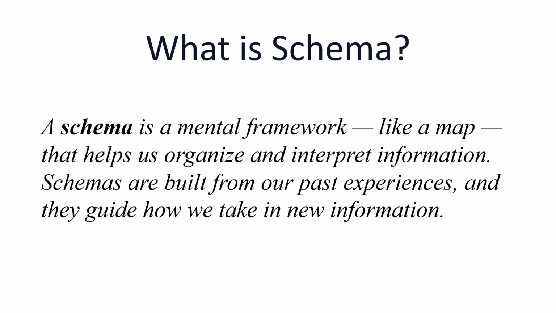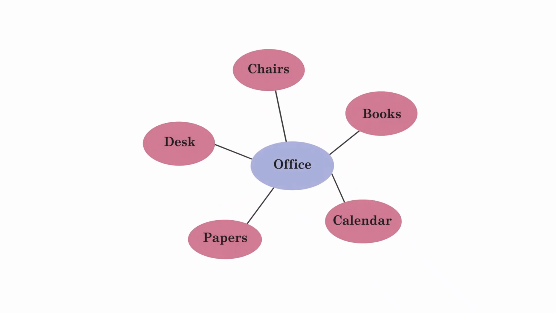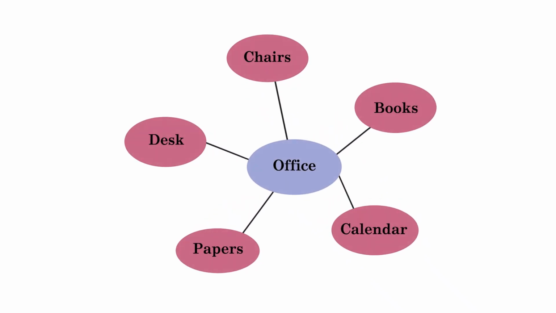A schema is a mental framework, like a map, that helps us organize and interpret information. Schemas are built from our past experiences, and they guide how we take in new information. When we remember something, we don't just play back a perfect recording. Instead, our brain reconstructs the memory using schemas. That means memory is active.